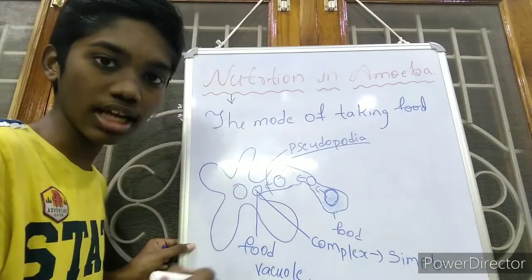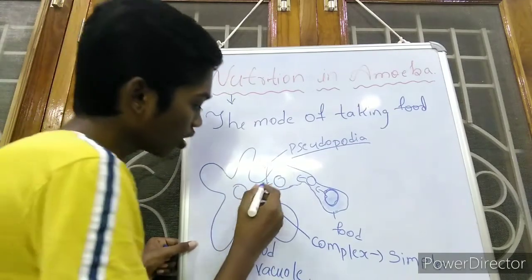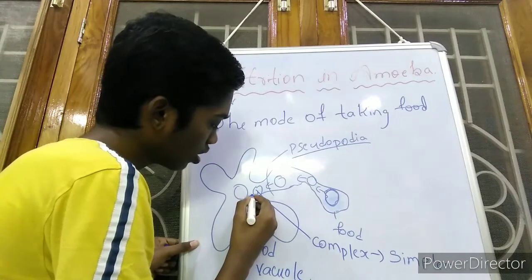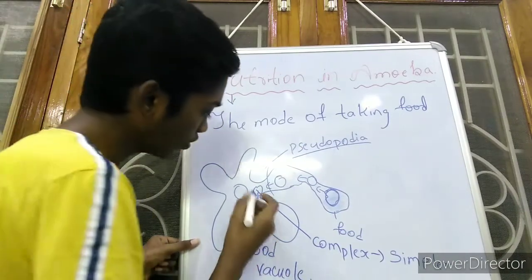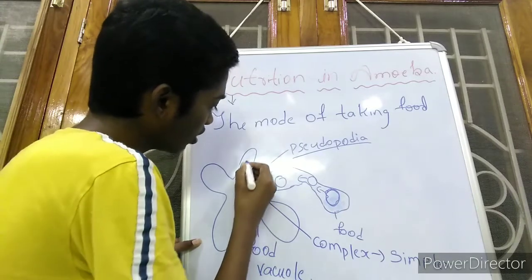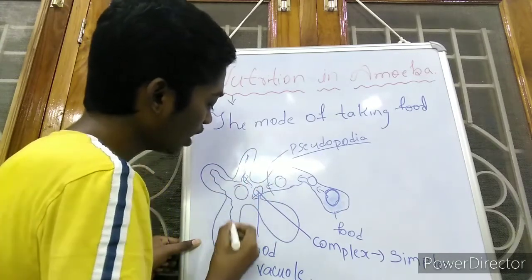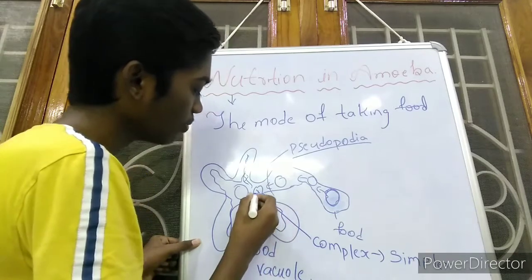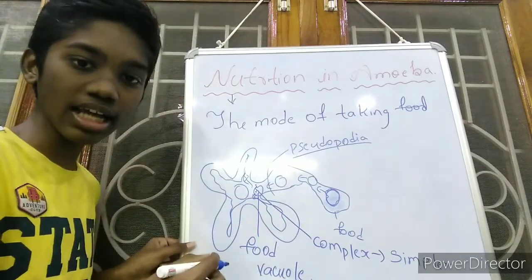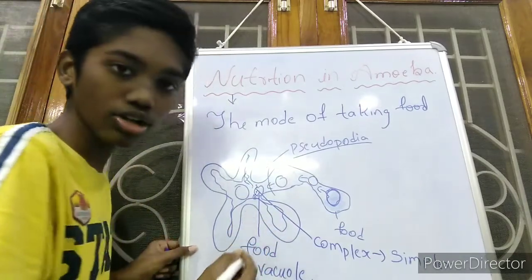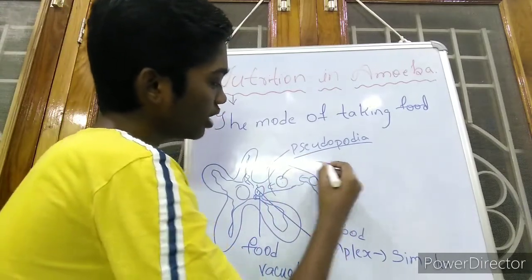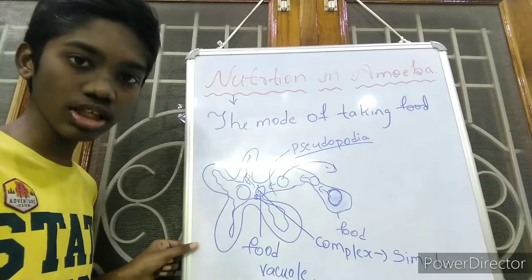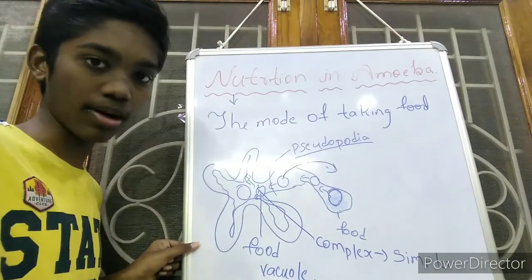Then after digestion, the simpler food will be diffused into the cytoplasm of amoeba. This white part is called cytoplasm. And then the undigested food will be sent to the surface of the cell and thrown out by the pseudopodia. So this is the nutrition which takes place in amoeba.